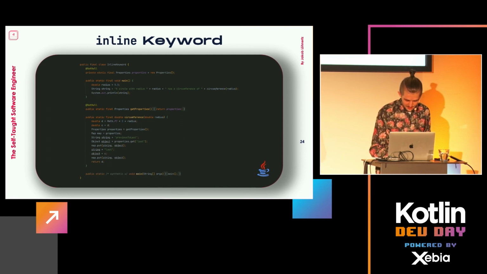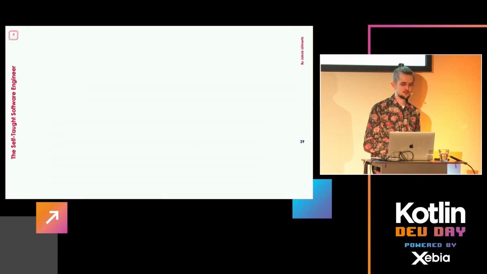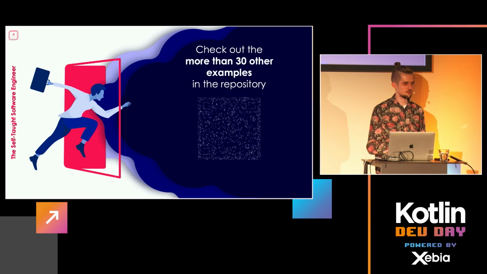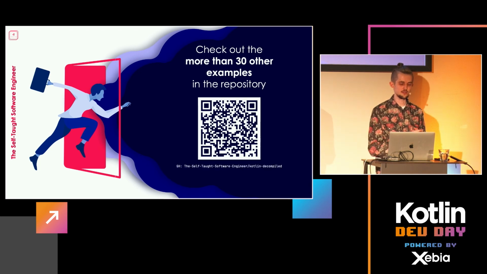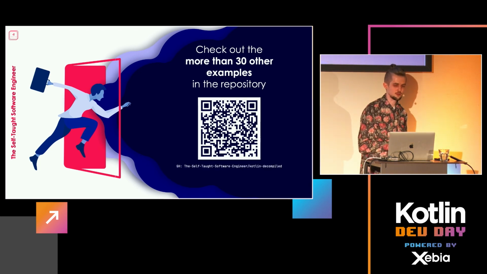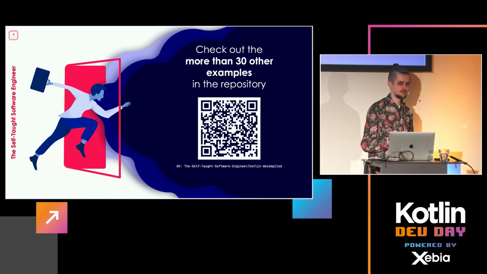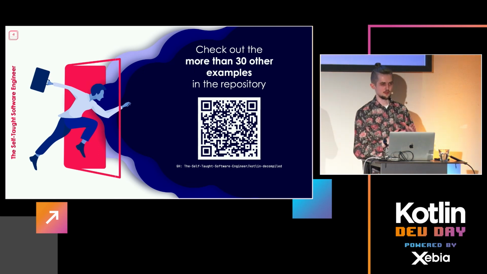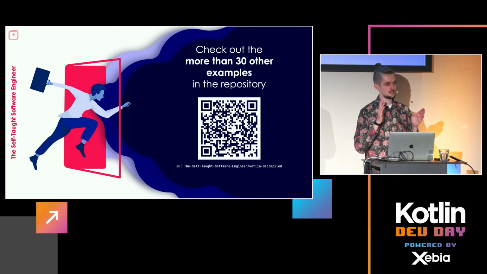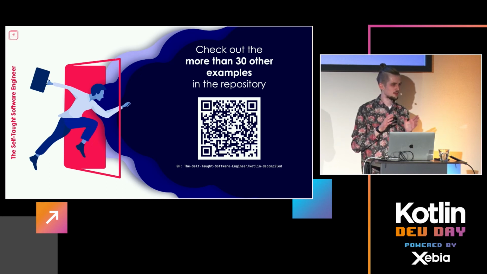Right. I think we're almost out of time, so let's wrap it up. I have something for you still, though. We only saw 3 now, and there are actually over 40 in this word cloud from earlier. So all the others that you didn't see, and including those, obviously, I put on a public repository on GitHub. What you'll find there is always the Kotlin snippet and then the decompiled Java. So you don't even have to look at the bytecode, although of course you can do that if you want to.